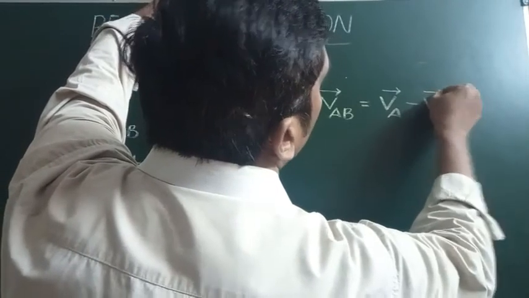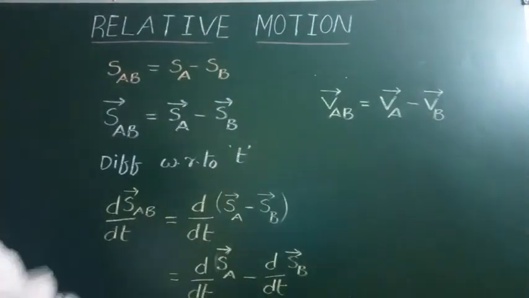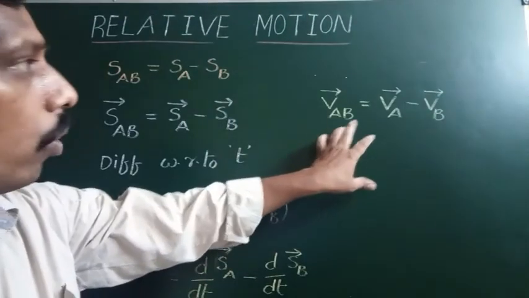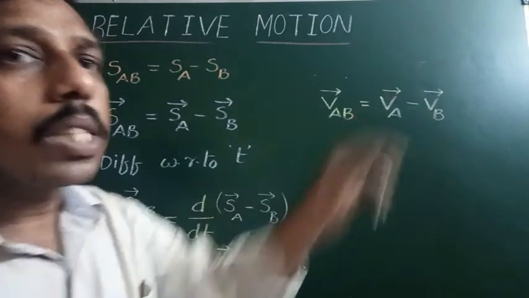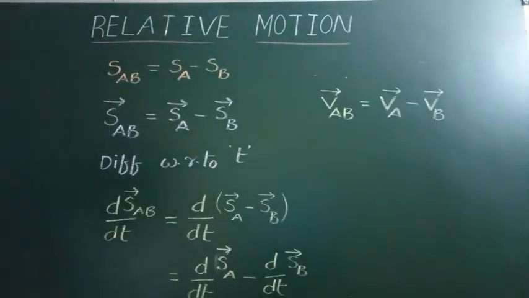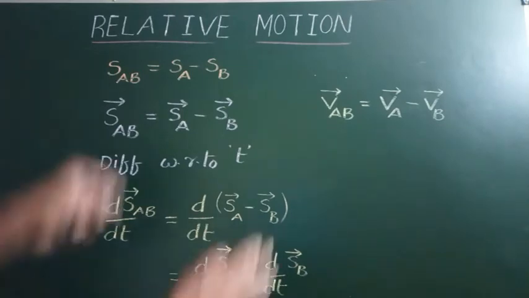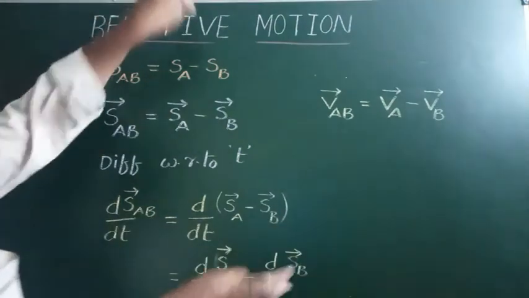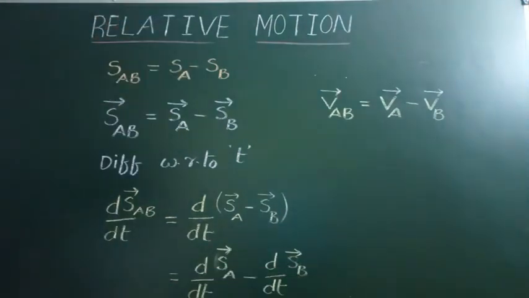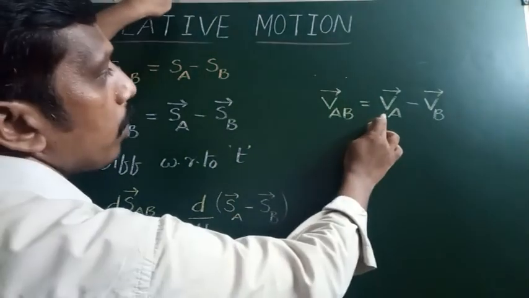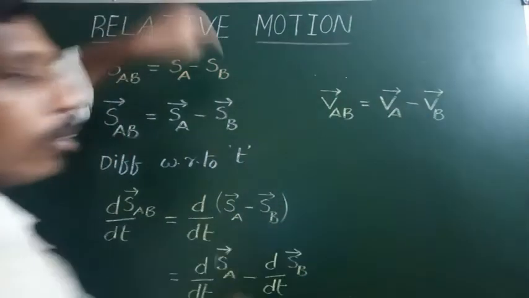In this equation, the velocity of A with respect to B is equal to the velocity of A minus the velocity of B. The velocity of A is with respect to the ground, or generally taken as absolute velocity. There is no truly absolute velocity, but in this condition all are on the surface of the earth, so with respect to this frame it is said to be absolute: V_A minus V_B.